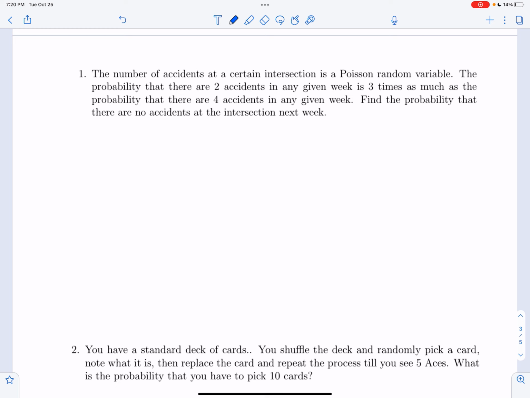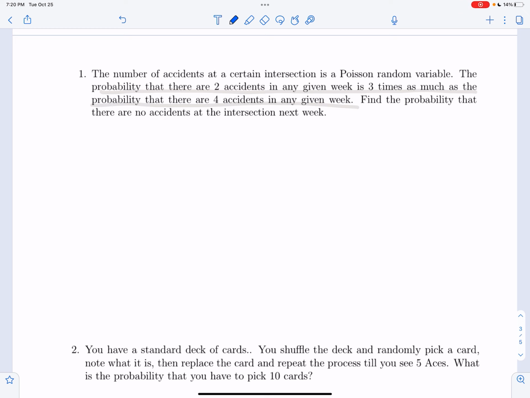All we're told is that it's a Poisson random variable. But there is this important piece of information that helps us. The probability that there are 2 accidents is 3 times as much as the probability that there are 4 accidents in any given week. Okay, so let's see how we can use that.